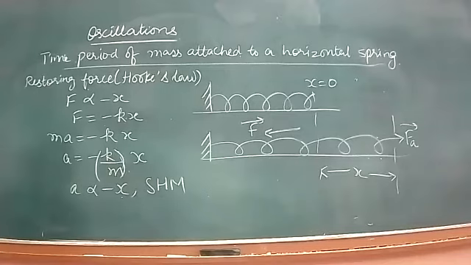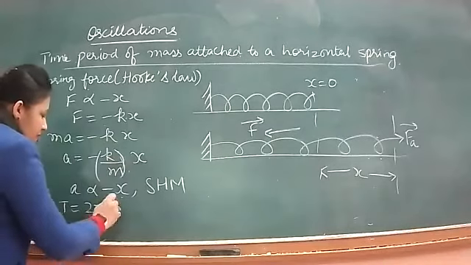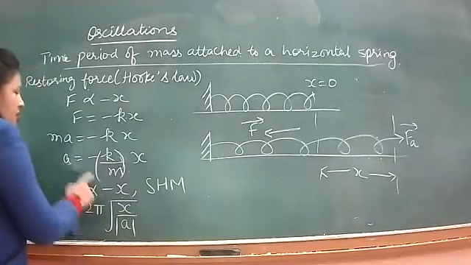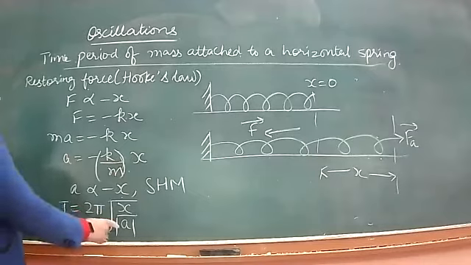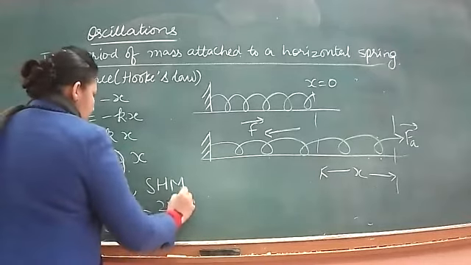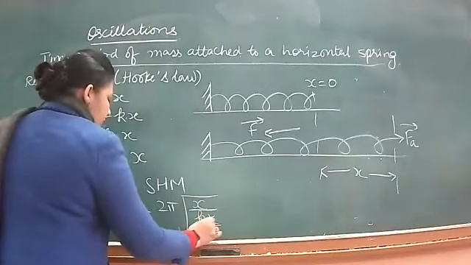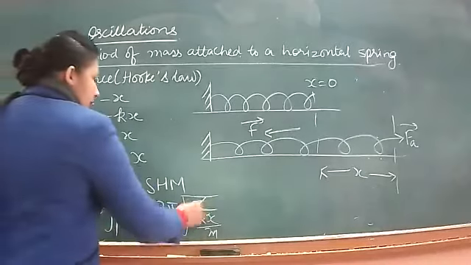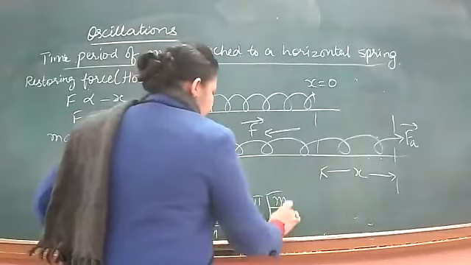The next step is to find its time period of oscillation. Put in the very basic formula of SHM, T is equal to 2 pi root x by a, and put a equal to kx by m, taking the positive value because of the modulus. So T is 2 pi root x by kx upon m. x gets cancelled and we get 2 pi root m by k.